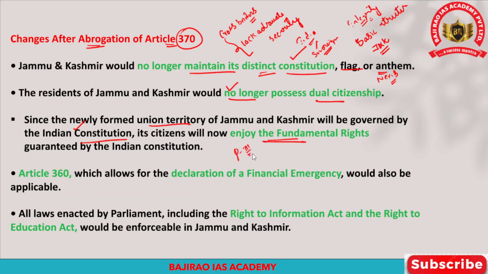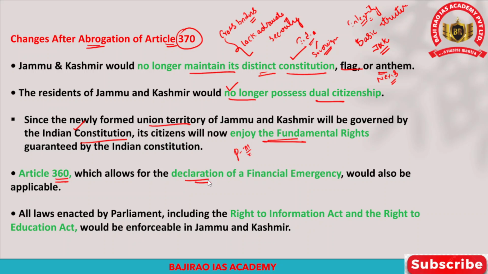And apart from that, Article 360 empowers the president to declare a financial emergency, and now this financial emergency can also be declared in the state of Jammu and Kashmir, but earlier it was not the case.